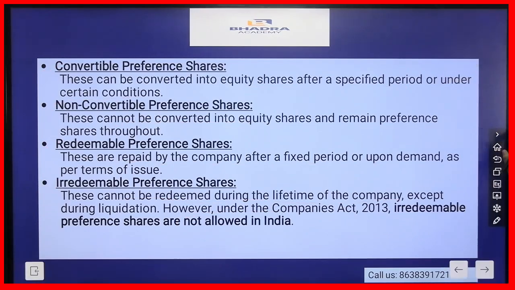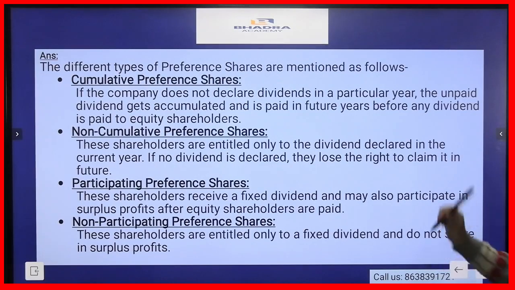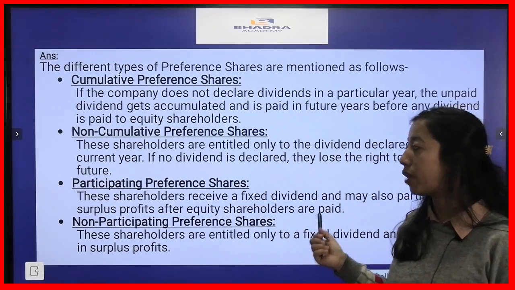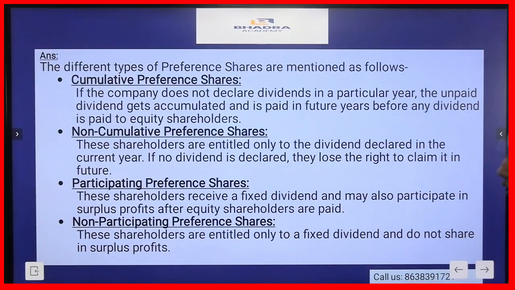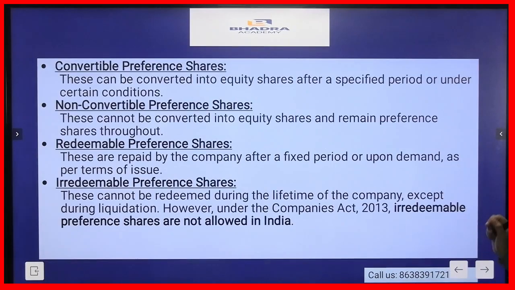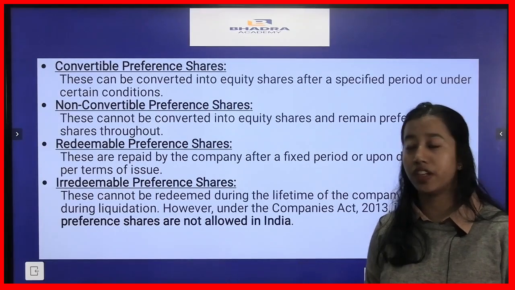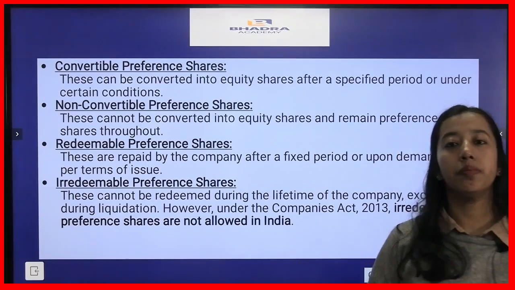So these were the kinds of preference shares. What are the different kinds of preference shares that we have? That is cumulative preference shares, non-cumulative preference shares, participating preference shares, non-participating preference shares, convertible preference shares, non-convertible preference shares, redeemable preference shares, and irredeemable preference shares.